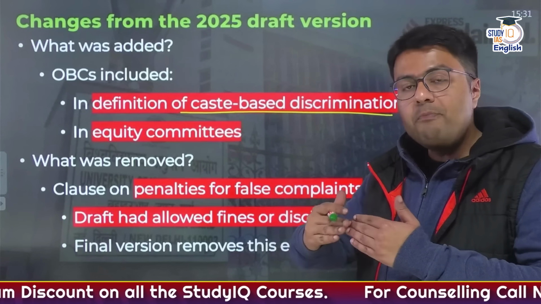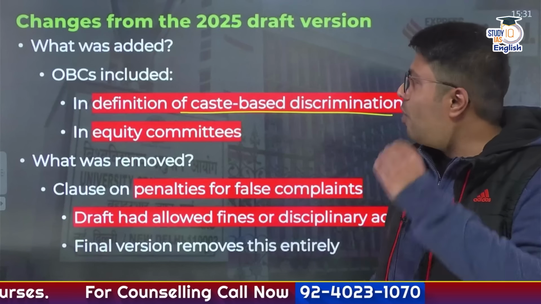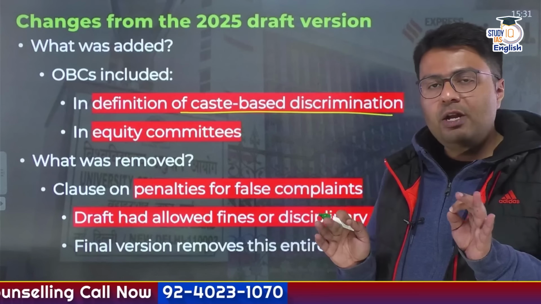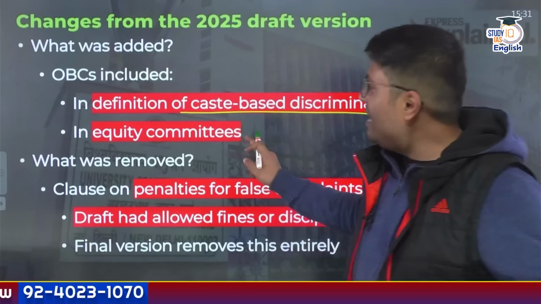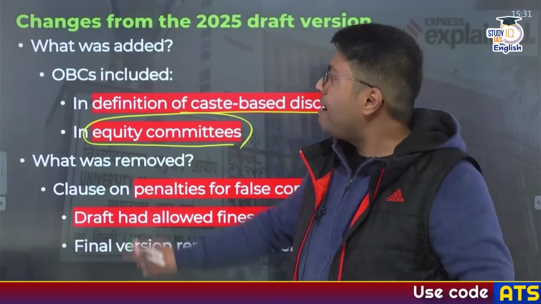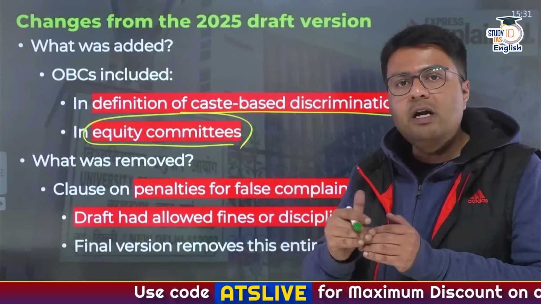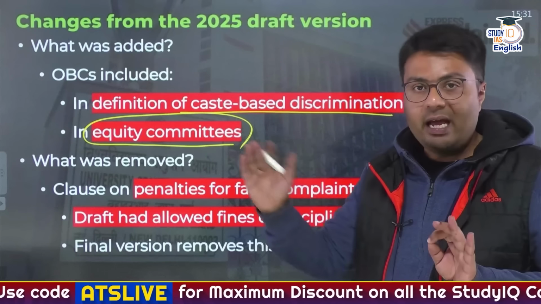So when members of OBC protested, and when the Parliamentary Standing Committee raised this request, OBCs were included in the definition of caste-based discrimination, and even in the equity committee, there would be mandatory representation from a member of other backward classes, right?